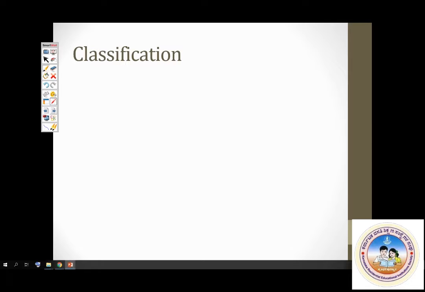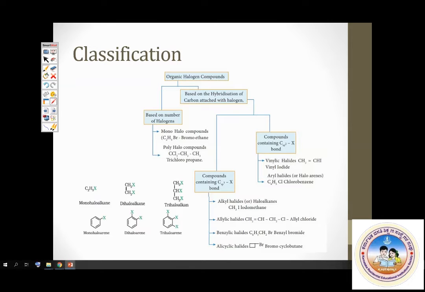Classification. How are halogen containing organic compounds classified? You can classify them based on the number of halogen atoms. Monohalo, 1 halogen. Dihaloalkanes, 2 halogens. Trihaloalkanes, 3 halogens. That's based on number. Second, you can classify them based on hybridization of carbon atom.